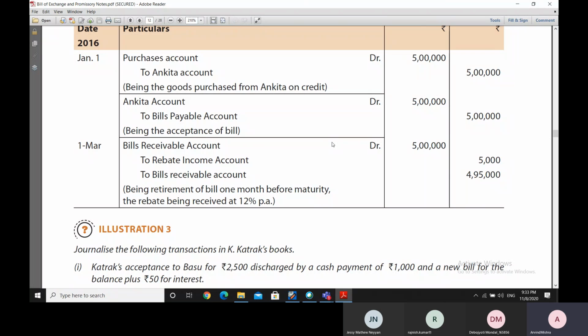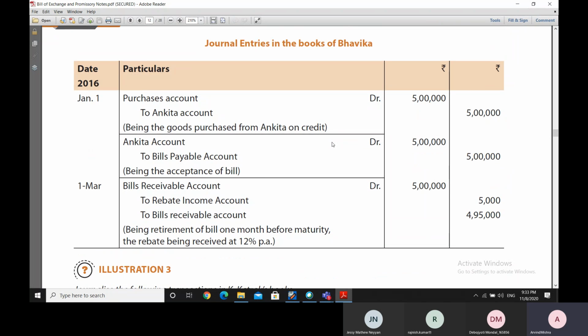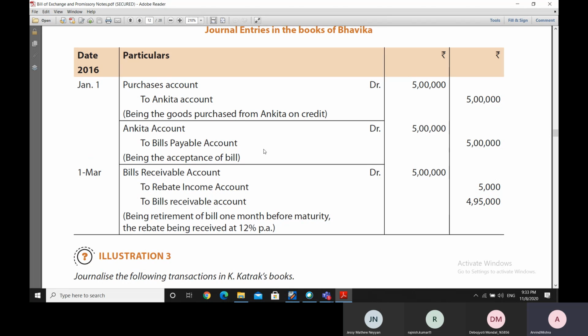These are the books of Bhavika, and therefore the bill which was credited as bills payable should get debited to the extent of 5 lakh rupees, and should get squared up because the payment has been made.